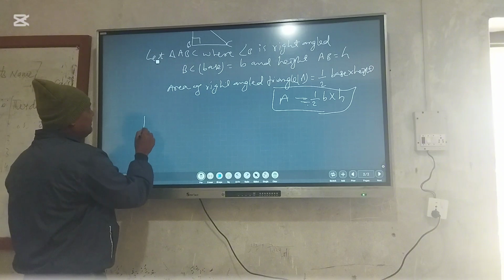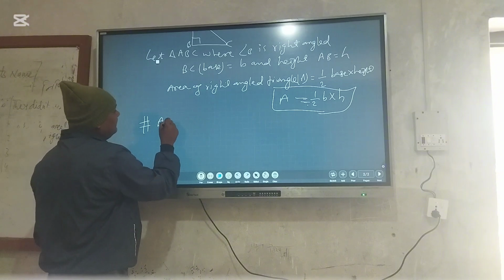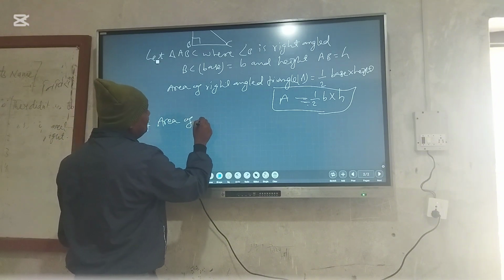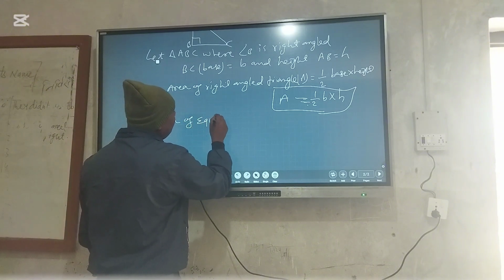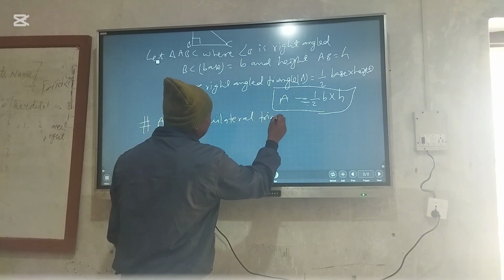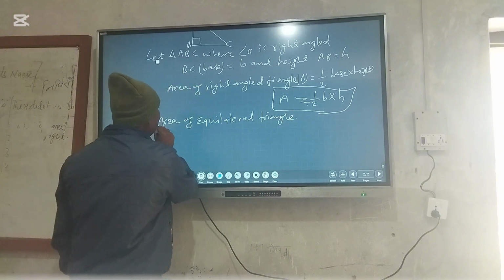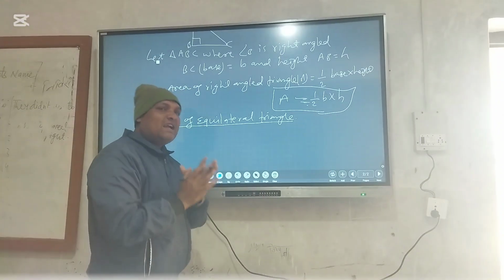Similarly, we have to calculate the area of an isosceles and equilateral triangle. But first we have to know what an equilateral triangle is. An equilateral triangle means all sides are equal.